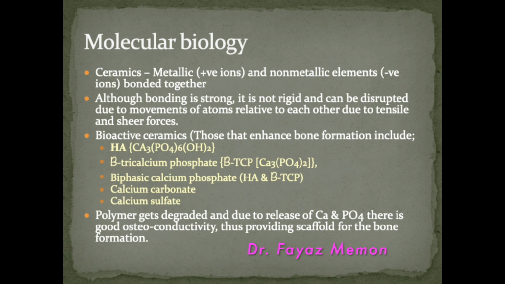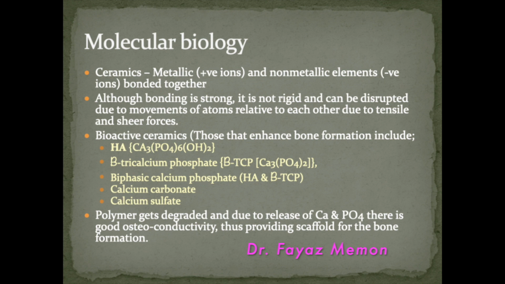The bioactive component of ceramics is usually hydroxyapatite, beta tricalcium phosphate, or a biphasic calcium phosphate, that is hydroxyapatite and beta TCP, as it is called, calcium carbonate or calcium sulfate. Recent studies have shown that beta TCP is far superior, and the latest implants coming have got 30% beta TCP and 70% polymer, out of which 85% and 15% of different polymers are present.